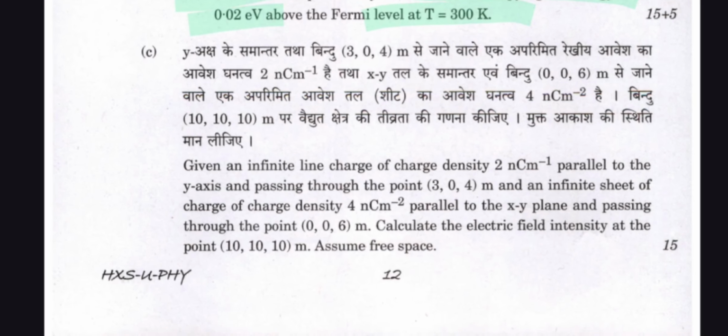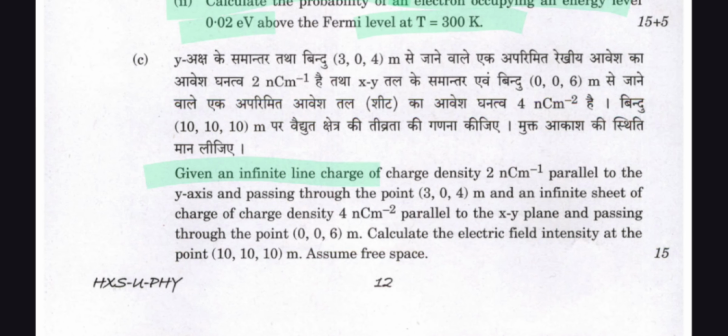And question number c is here. Given an infinite line charge of density 2 nC per cm parallel to the y-axis and passing through the point (3, 0, 4) meter, and an infinite sheet of charge of charge density 4 nC per cm² parallel to the xy plane and passing through the point (0, 0, 6) meter. Calculate the electric field intensity at the point (1, 0, 0) meter in free space.